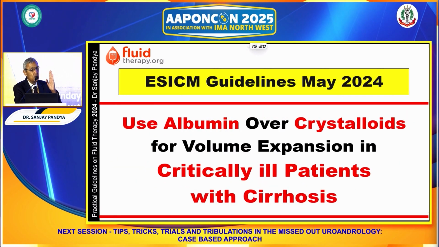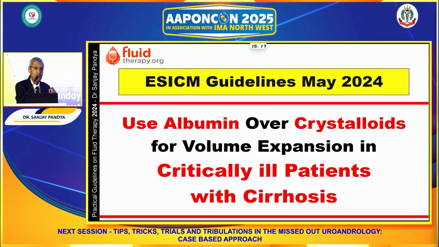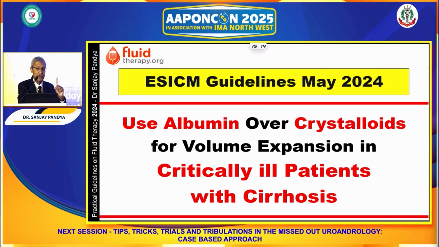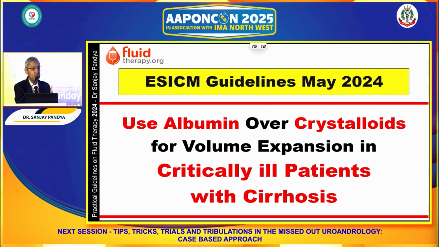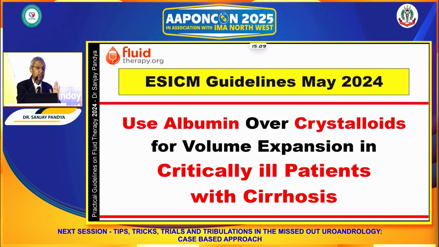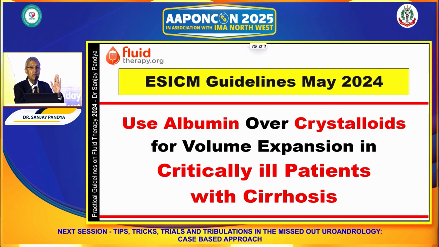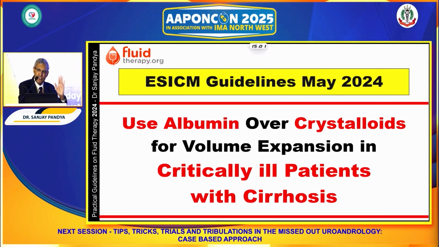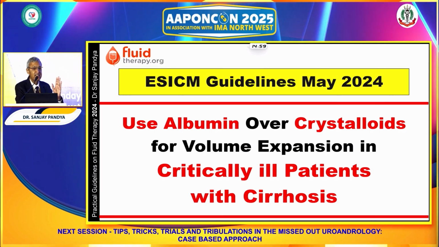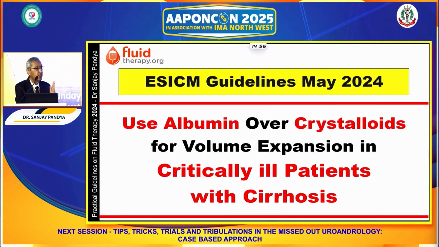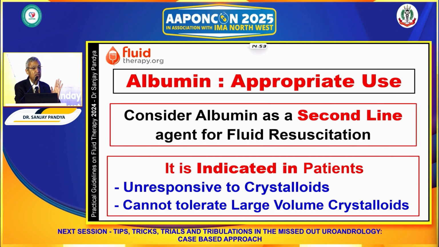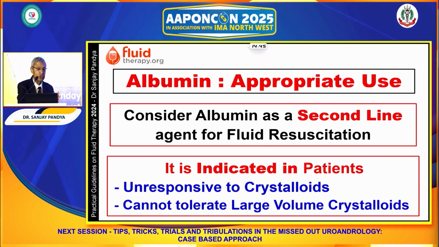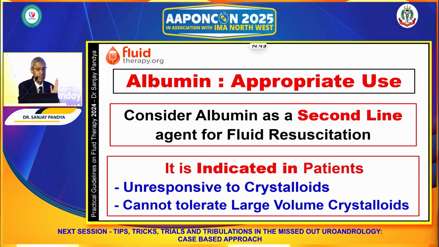And if you look at the European guideline 2024, there is a single indication for using albumin over crystalloid, and that is in critically ill patients with cirrhosis. I'm not going to talk about its use in plasmapheresis or hepatorenal syndrome because we are talking about resuscitation. But as far as resuscitation is concerned, only such a cirrhotic, hypoalbuminemic critical patient needs albumin. Otherwise, it is second line, used as an adjuvant in those unresponsive to crystalloid, or the one who cannot tolerate a large volume of crystalloid.